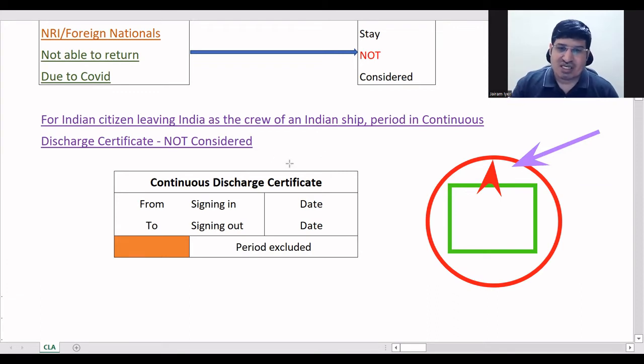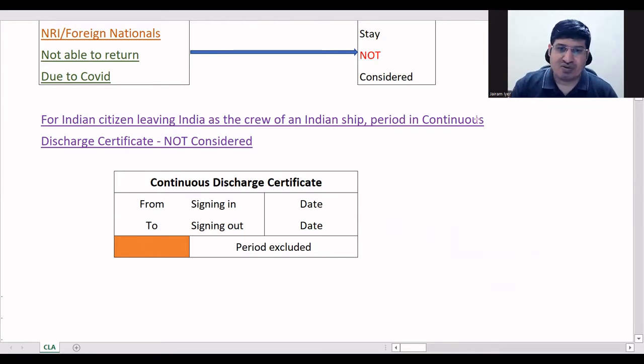But for your continuous discharge certificate, it is not like that. The day when you sign in your directory, you have gone out. And when you come back and sign again, then you have come back. Right? Okay. I hope it is clear. This is how it is considered.